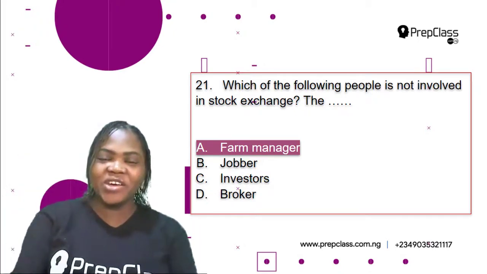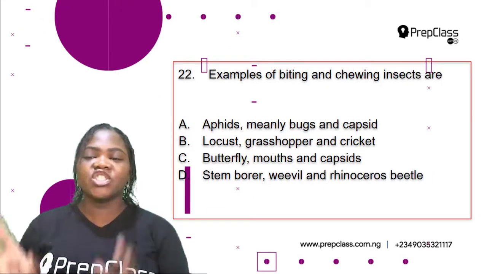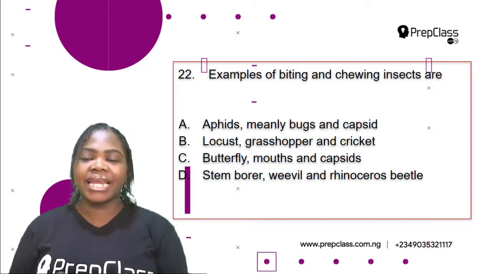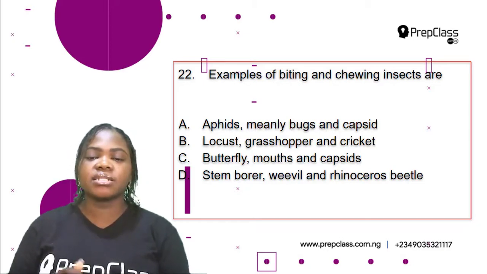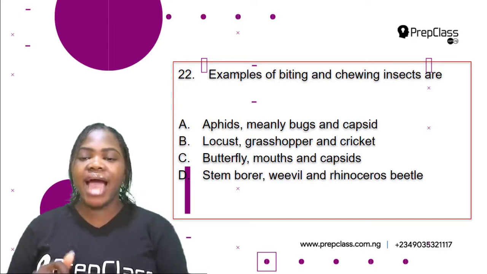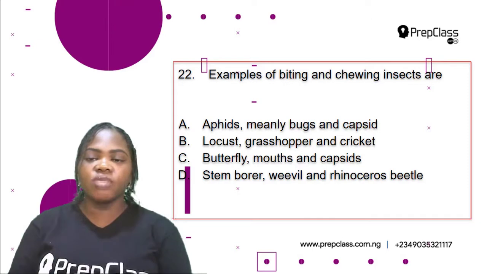Check. Question 22. Examples of biting and chewing insects are A. Aphids, mealybugs and capsule. B. Locust, grasshopper and cricket. C. Butterfly, moth and capsule. D. Stem borer, weevil and rhinoceros beetle. So these are all the options.